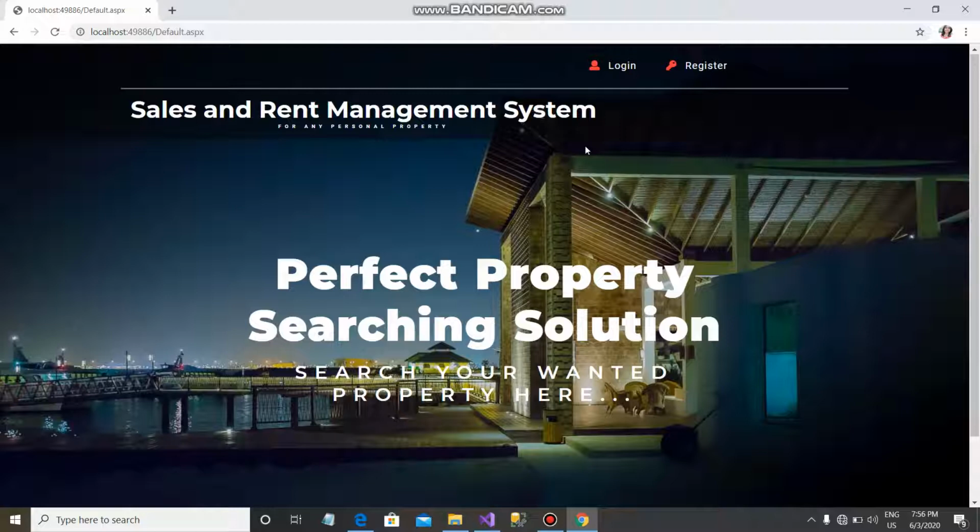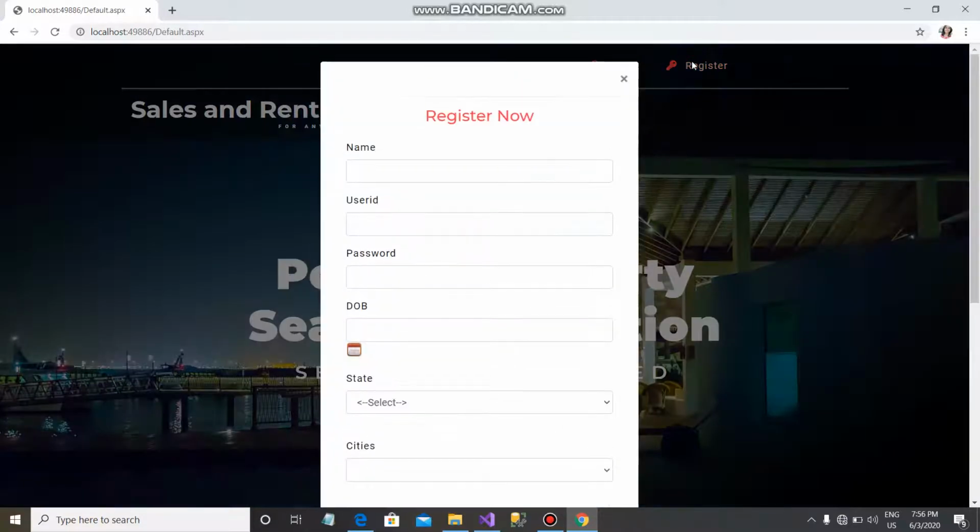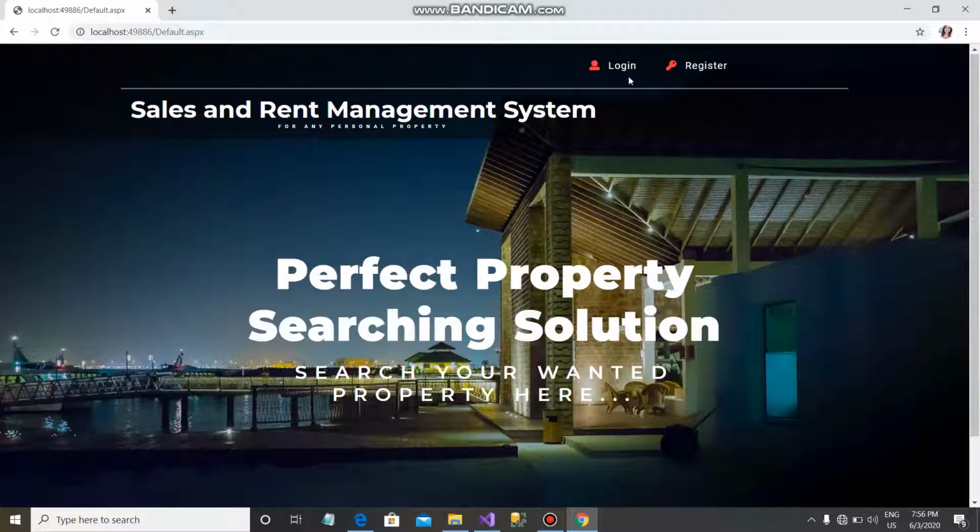This is the homepage of our project, where the user can log in to the system and at the same time register themselves into the system. There are two users in our project: one is the end user and one is the admin user.